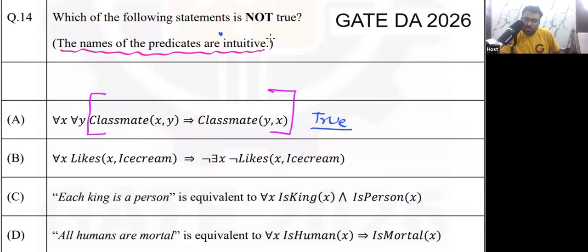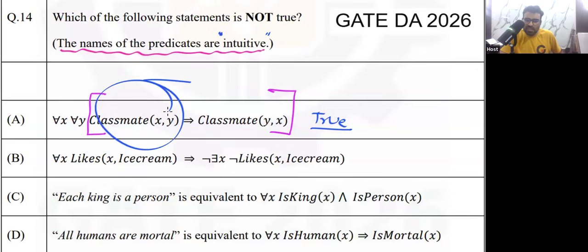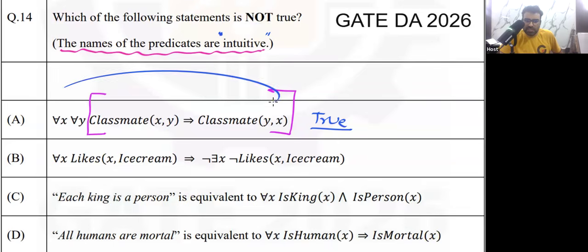So this word intuitive, we have to use our intuition also for these predicates. The classmate predicate is a symmetric predicate. Classmate relation is symmetric relation. So this option A is true, because for every two people I can say that if x is classmate of y, then definitely y will be classmate of x. Means if x is classmate of y, then I cannot make it false. If LHS is true, then I cannot make RHS false. So finally I can say A is true. The question is asking not true, but actually A is true.